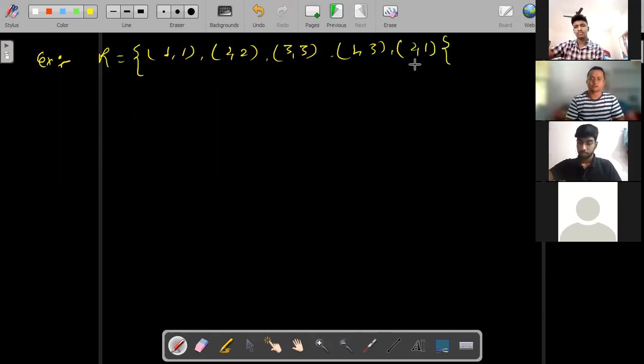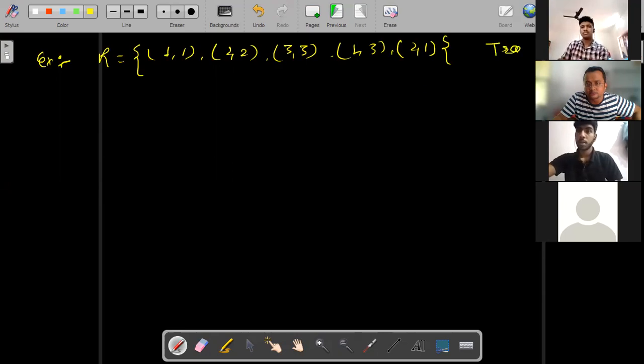Now you have to tell how many elements are there in the relation? Five. Now you have to tell, students, is it a transitive relation?